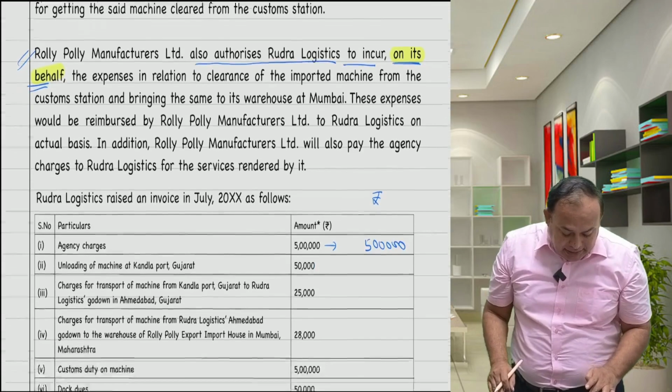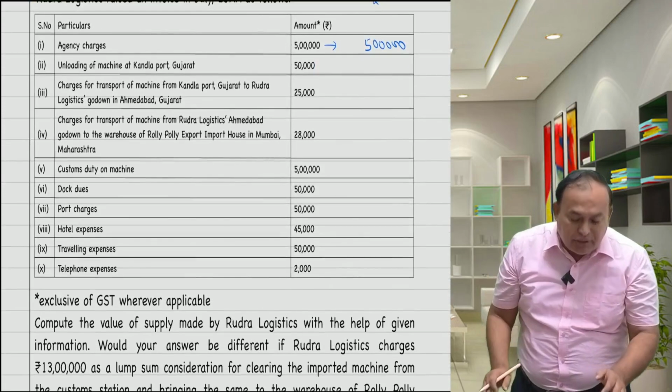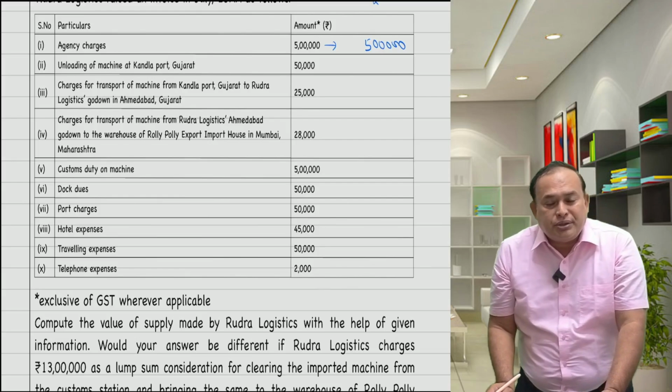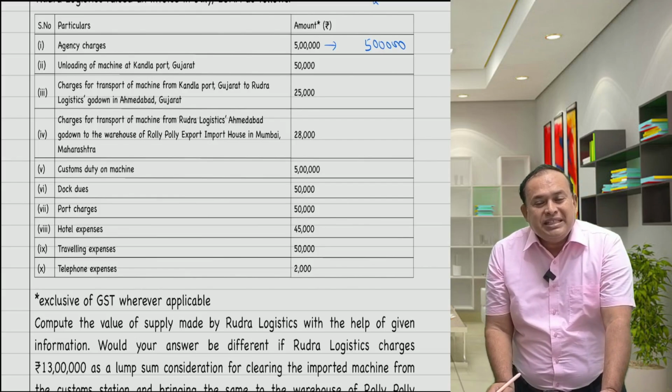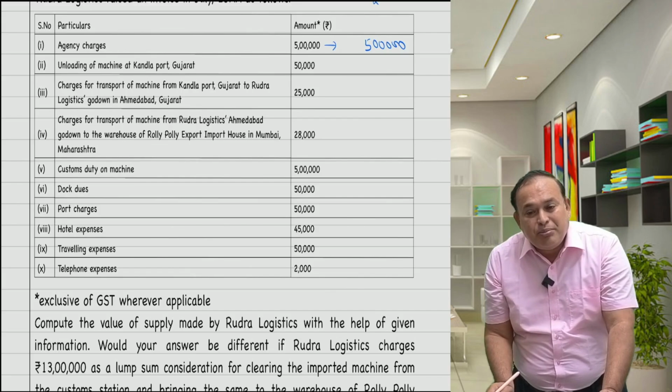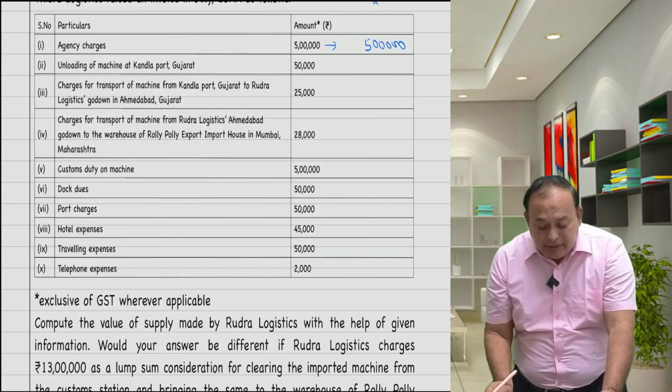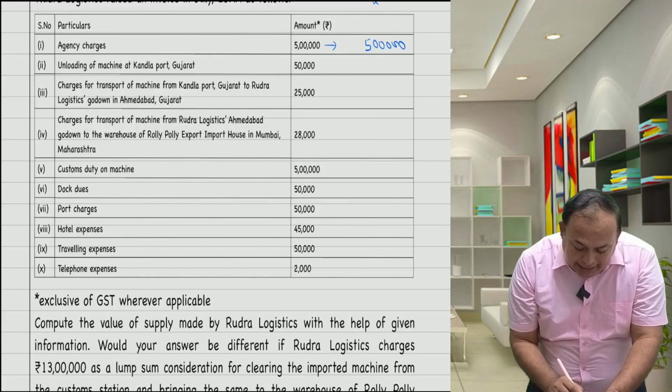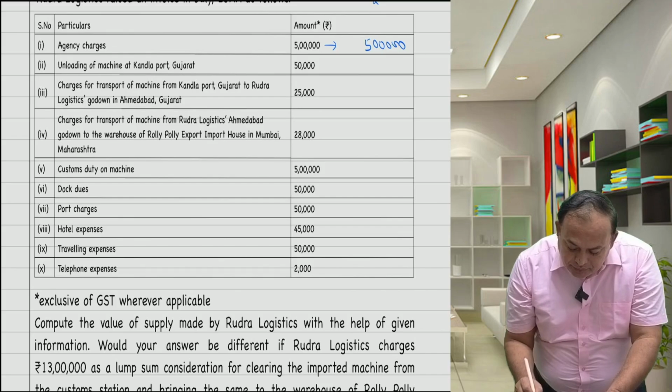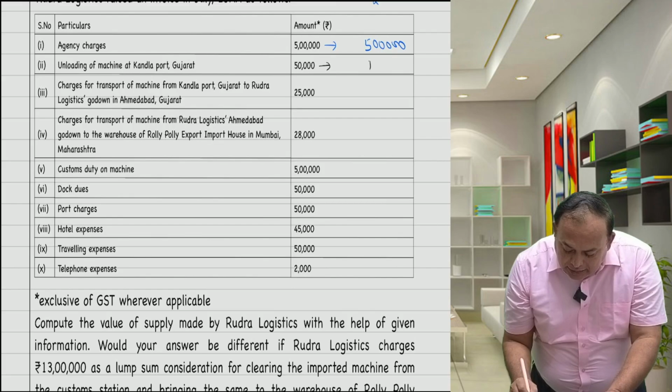Then in that case, loading and unloading of the machine at Kandla port is the expenditure of Roly-Poly, the recipient of service, but incurred by the supplier. Therefore, it is called pure agent expenditure. Therefore, not addable.